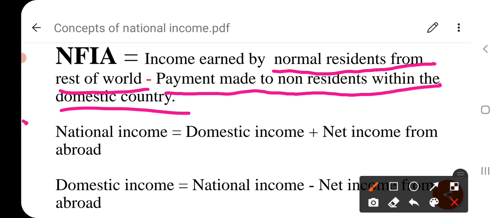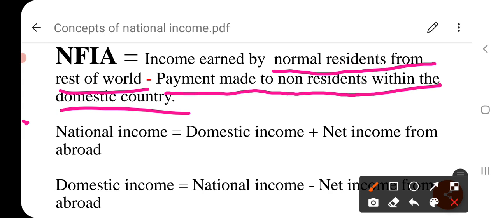Non-resident individuals work in the domestic territory of India and earn wages and salaries. Thus, foreign individuals and companies from the USA, Great Britain and other countries have acquired property such as factories, offices, buildings, and have also acquired financial assets such as bonds and shares of Indian companies. And this generates income in the form of rent and interest.